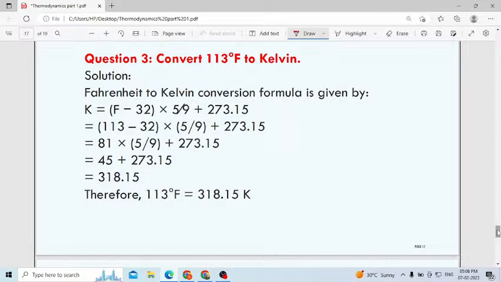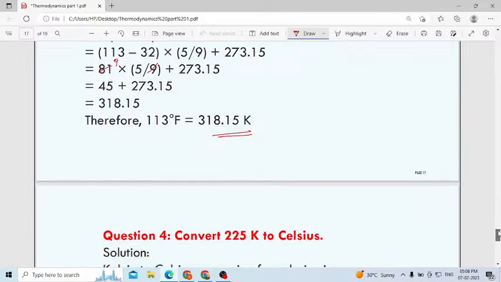Why, Sahana? You got the wrong answer. Maybe you made a mistake somewhere. 113 minus 32, you will get 81. Then 5 by 9: 9 ones are 9, 9 nines are cancelled, 9 fives are 45. Then add, your answer will be 318.15. Yes. One more last problem, do it.